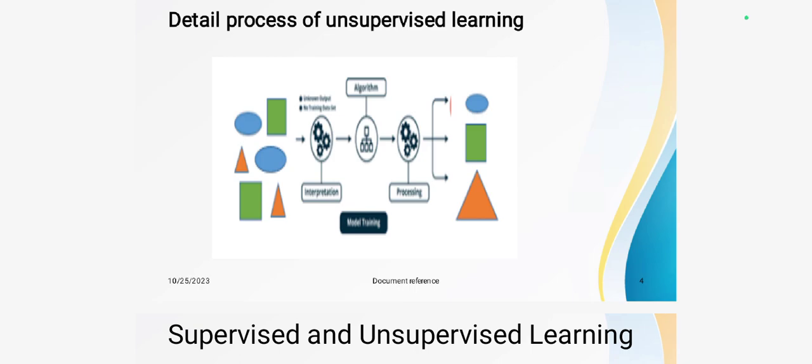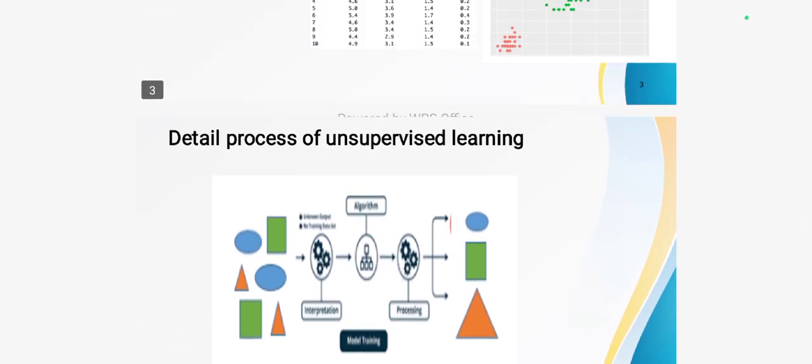Then next, algorithm, which means applying a suitable algorithm to the raw input data. Then we process the data and classify the data with the help of data similarities and dissimilarities. This is the detailed process of the unsupervised learning algorithm.